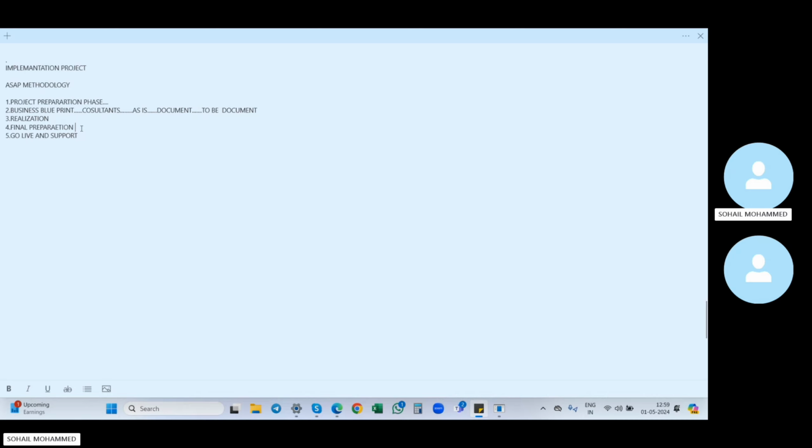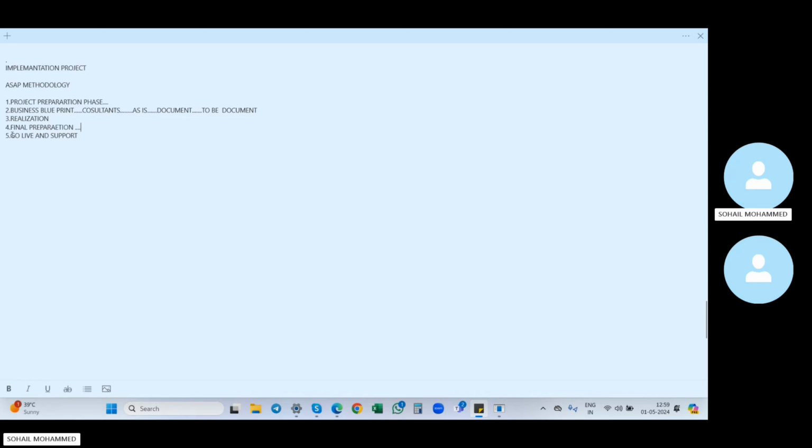Okay. So in the final preparation phase, we'll do all the testing and we'll give the training as well here. So who will give the training here? As a consultant, we need to give the training to the business side because they don't know what SAP is, right? They only know how to create an order, how to create material, how to create customer details. That is all they know. So how to use SAP, we need to train the business side. So here in the final preparation only we will give the training as well. Okay. So after that we will move to the go live and support.